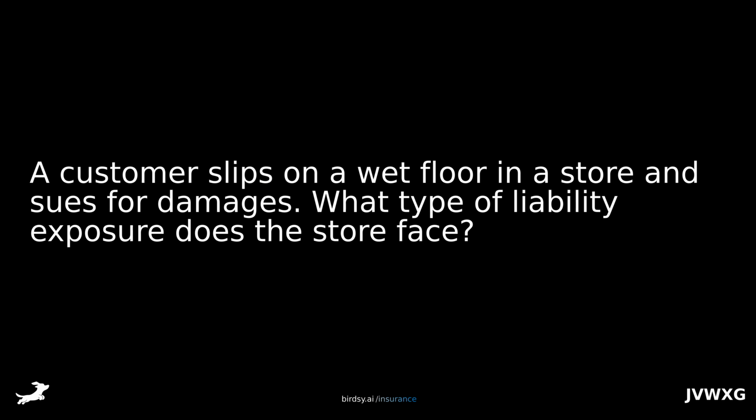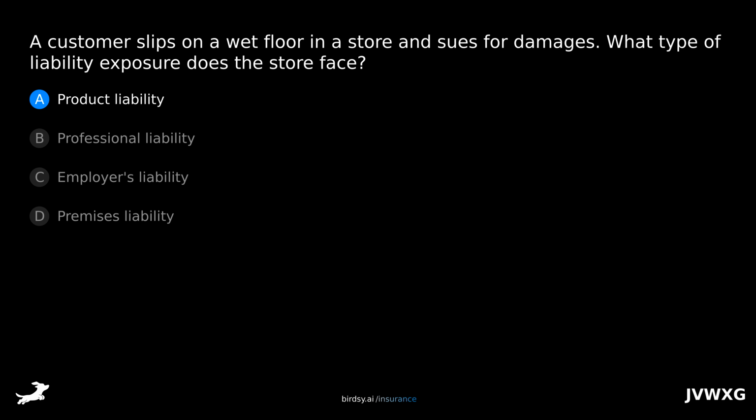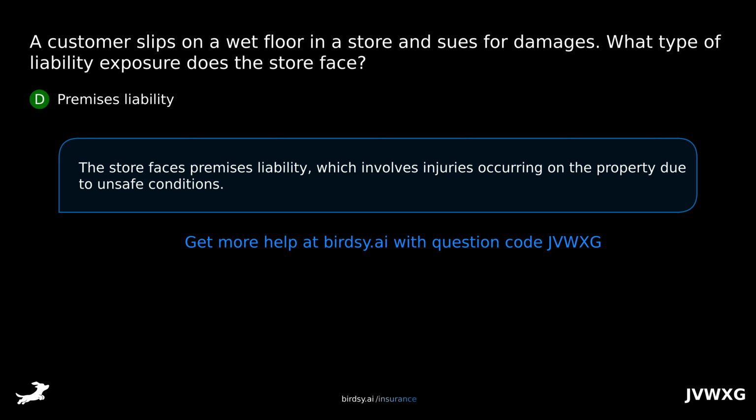A customer slips on a wet floor in a store and sues for damages. What type of liability exposure does the store face? Is it A, product liability, B, professional liability, C, employer's liability, or D, premises liability? The answer is D, premises liability. The store faces premises liability, which involves injuries occurring on the property due to unsafe conditions.